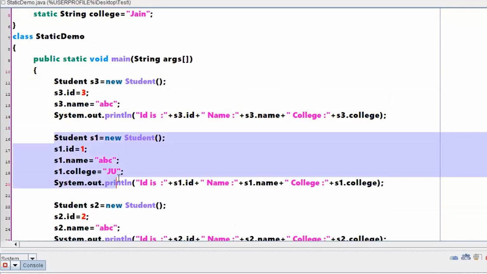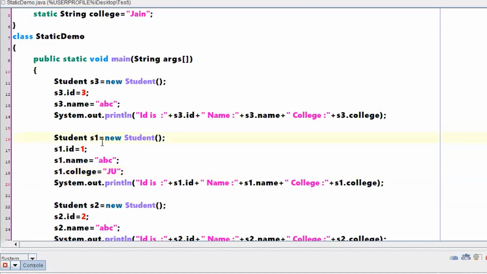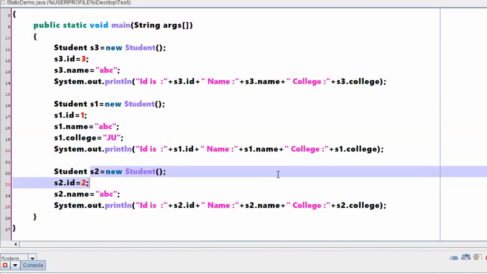When it comes to S1, you are not taking the already existing copy of the value of college, rather you are putting a new value, JU, into that college. There is only one place, one box. Initially it was holding Jain. Now S1 has taken out that Jain and put JU into it. So once S1 has put JU into that variable, obviously S2 will get the new modified value, not the old one, Jain.